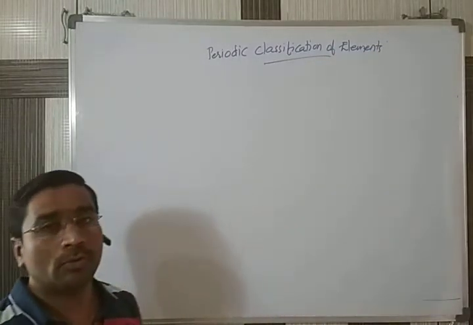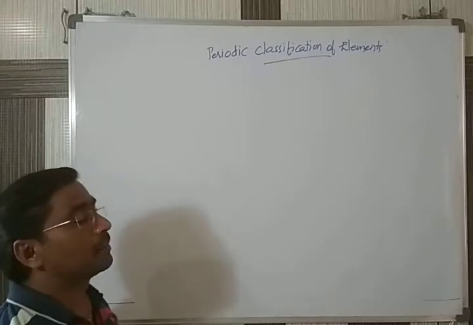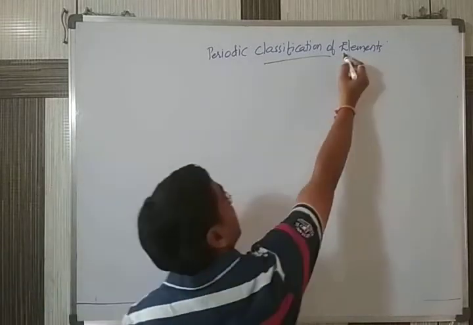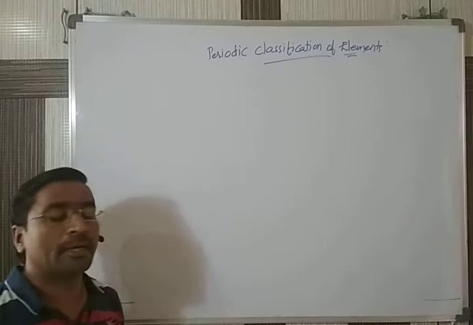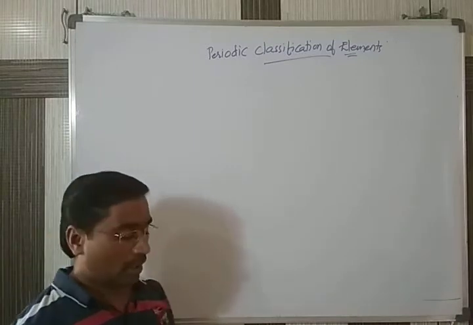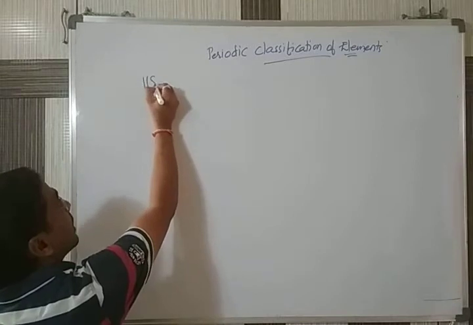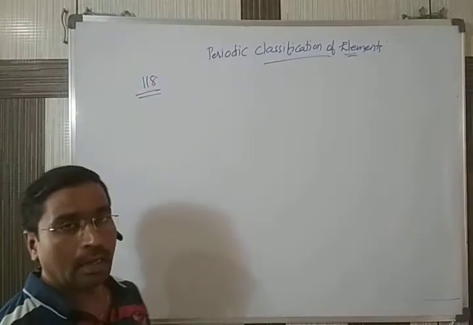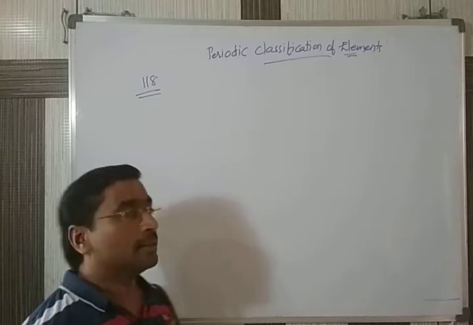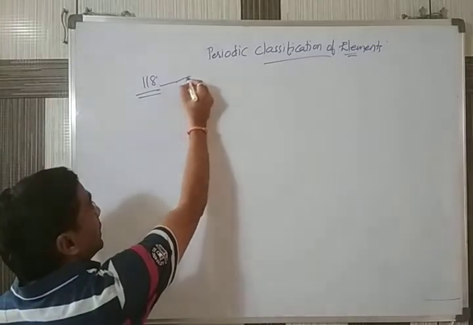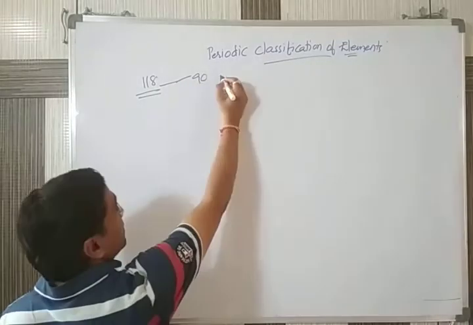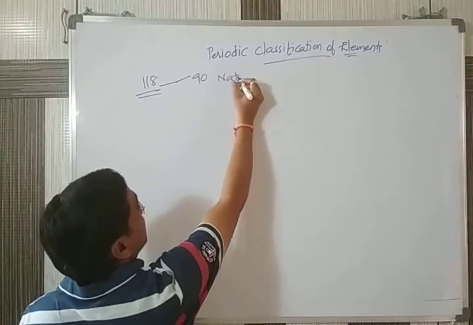These chemical compounds are made up of elements. We are made up of the elements. So far in chemistry, 118 elements have been discovered. Out of 118, there are 90 elements said to be the natural elements.